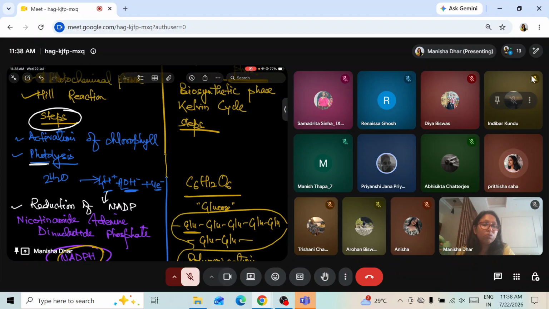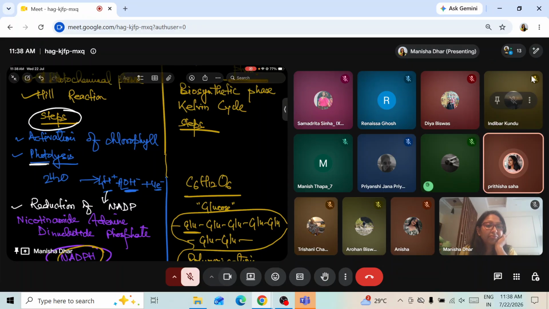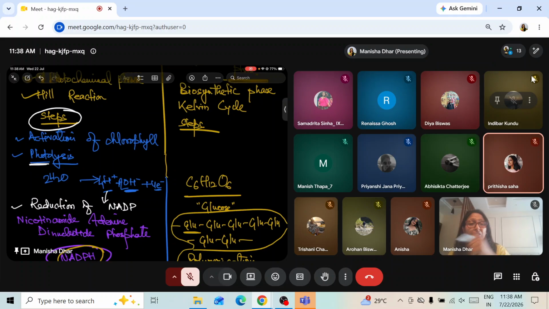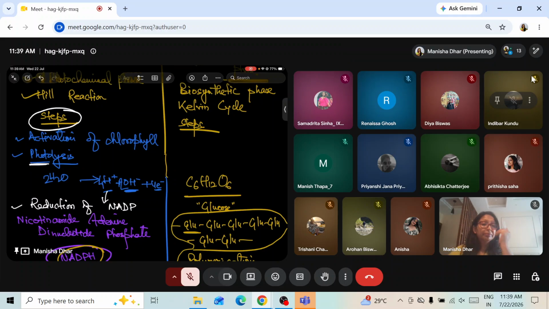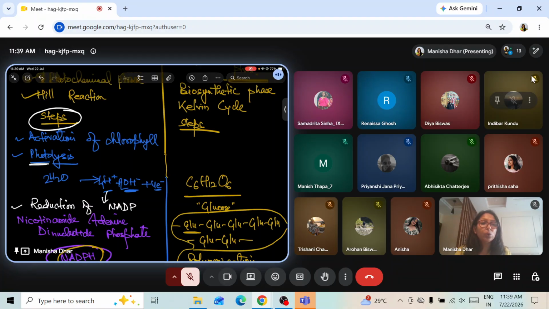Photolysis occurs in the grana of the chloroplast and is defined as the splitting of H2O molecules into hydrogen ions and oxygen in the presence of light. Very good. Abhishekta. Photolysis occurs in the grana of a chloroplast, and it is defined as the splitting of H2O molecules into hydrogen and oxygen ions in the presence of light. Okay, that's good. Anyone else who wants to say we have learned by now?